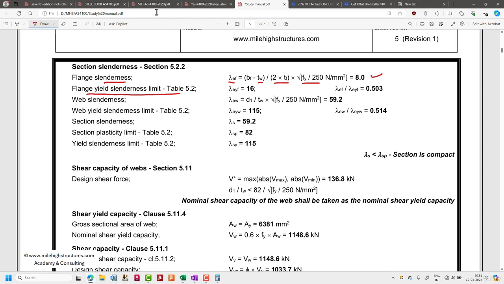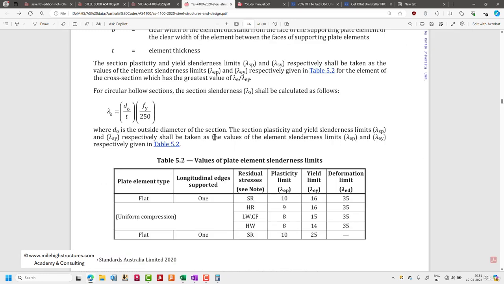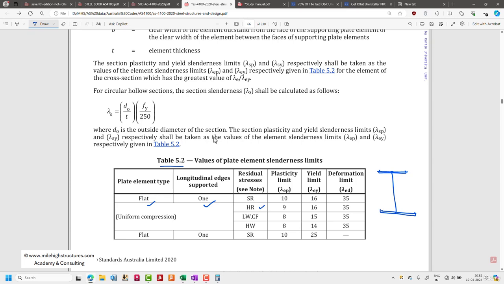So we can open that also. This is table 5.2, and in here you can see that the plate element type is flat, if you're talking about the flange here. So this is the flat plate, and on top of that it is only supported on one side. So longitudinal support is one only. And our section is hot roll section. There are different kinds of section, that is HR.